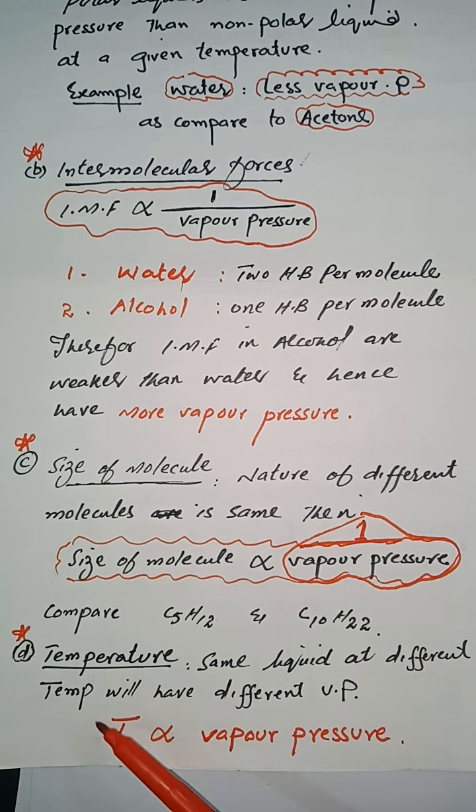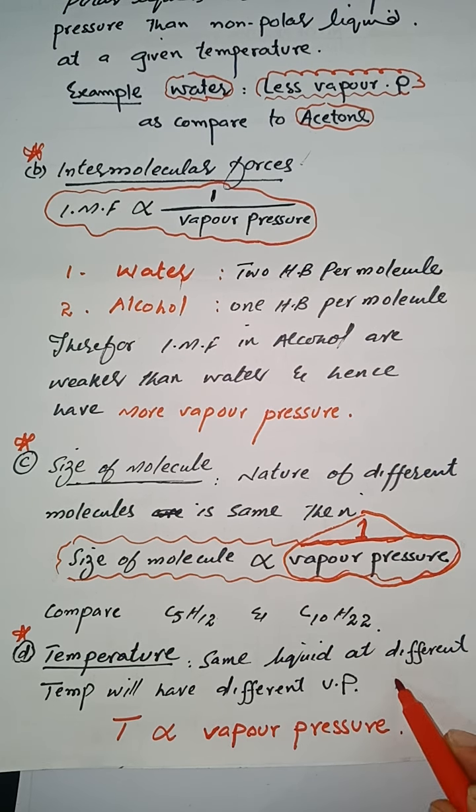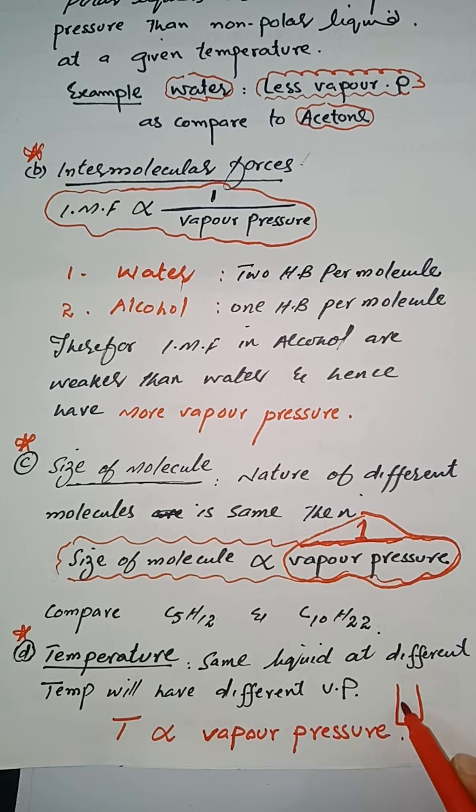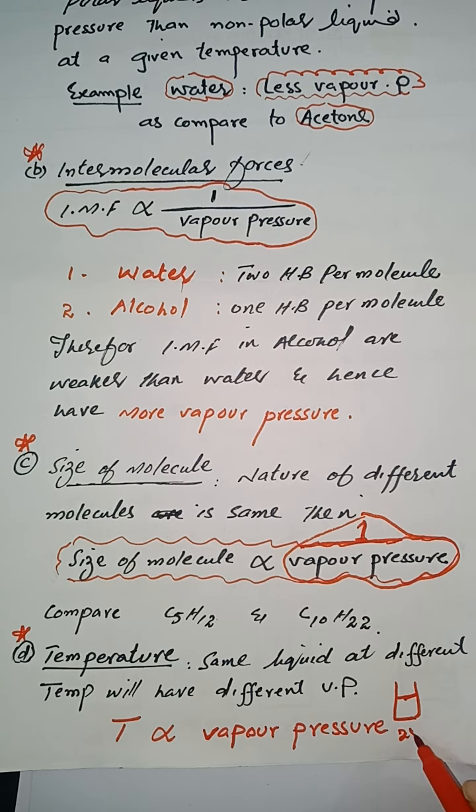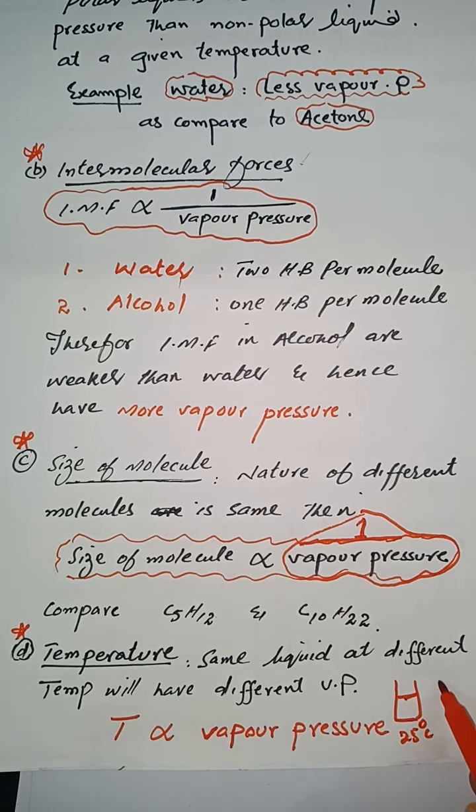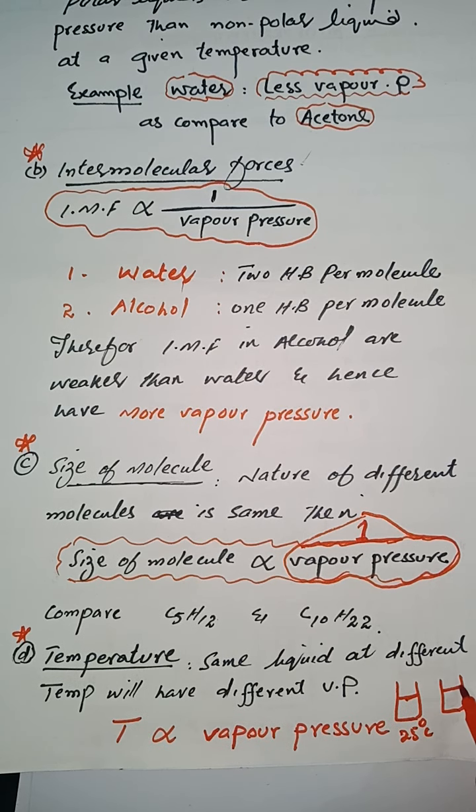The fourth point is the temperature. The same liquid at different temperatures will have different vapor pressure. It means that temperature is proportional to vapor pressure. Let's suppose we have water at two different temperatures: in one case water is placed at 25 degrees centigrade, and in the other case at 50 degrees centigrade.